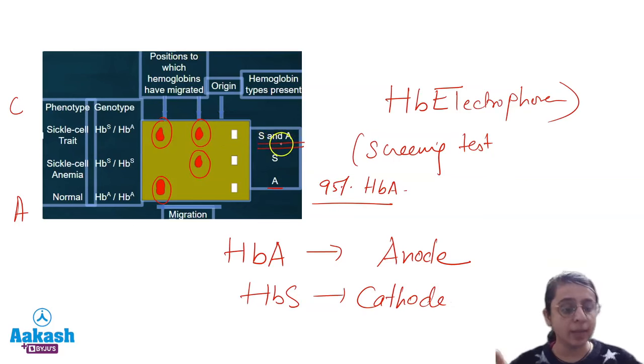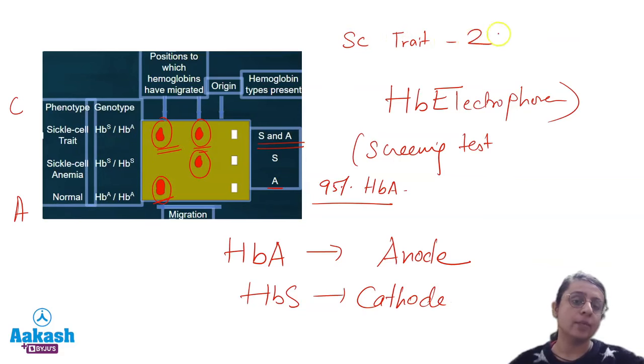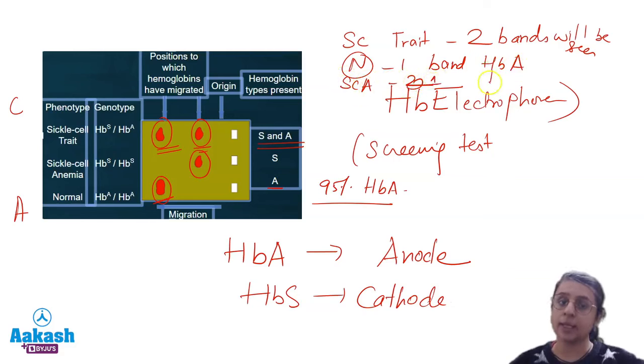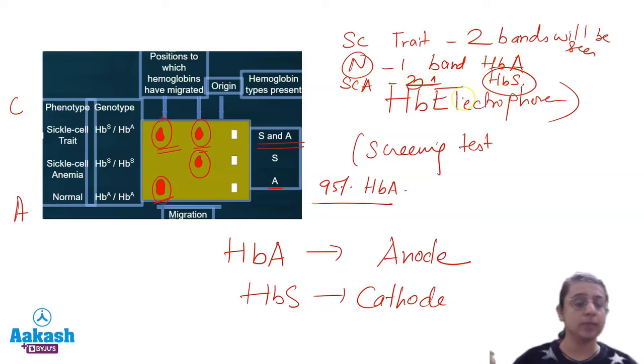In sickle cell anemia there will be one band in the region of HbS, closer to the cathode. Whereas in normal, it will be towards the adult region because it is predominantly HbA, and in sickle cell trait, 2 bands will be seen. Okay, in sickle cell trait 2 bands will be seen. Very important. In normal, how many bands will you see? One band, but in the HbA region. In sickle cell anemia also one band will be seen, but in the HbS region. I hope it is clear.